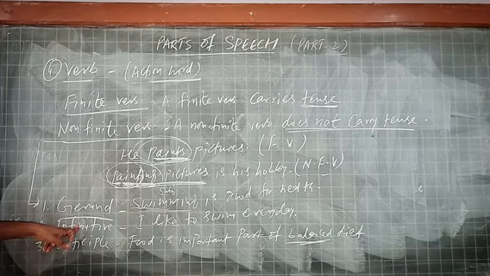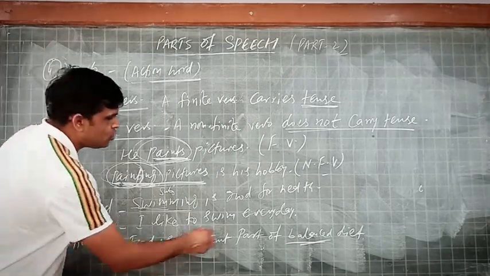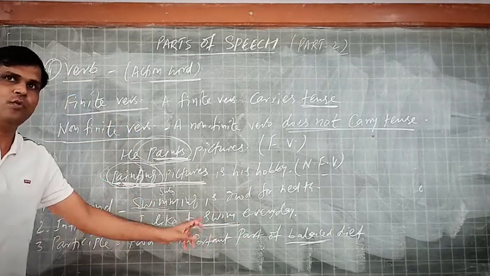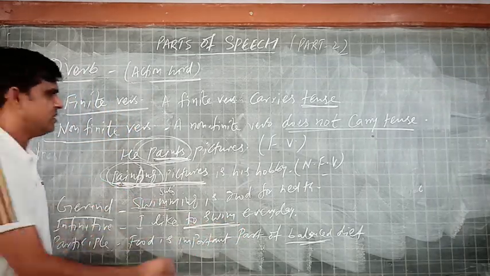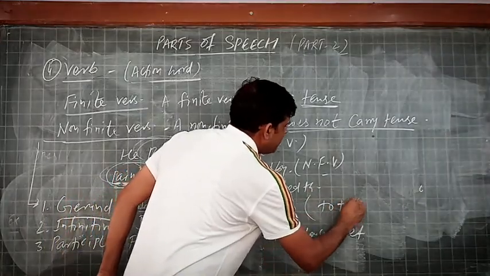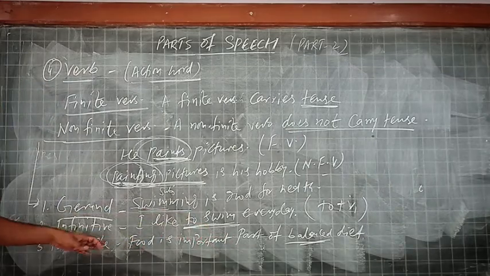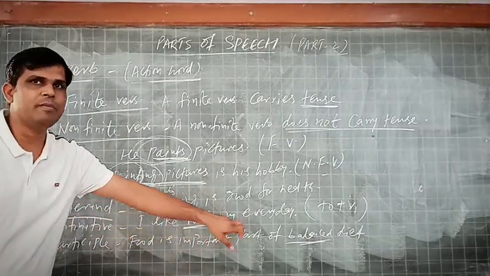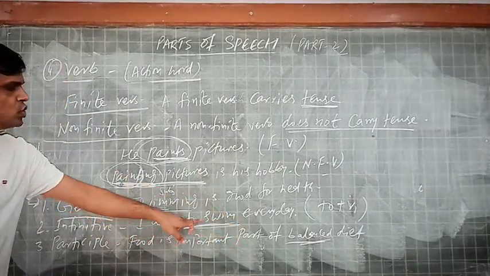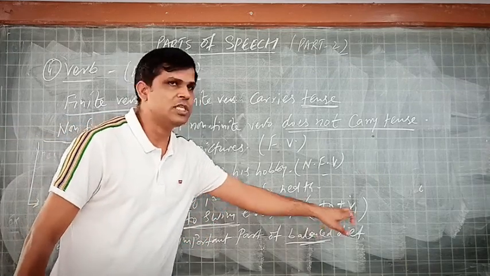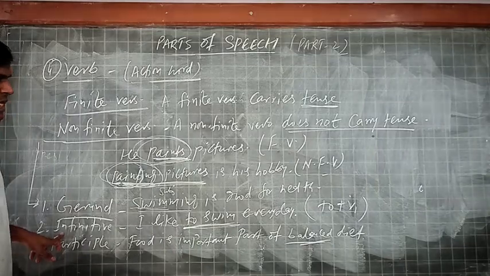Coming to the infinitive part, I like to swim. The word swim is used with to plus V1. Infinitive has this format, to plus V1. Here, I like to swim every day. So the to swim tells that it is to plus V1. It is called a to-infinitive.